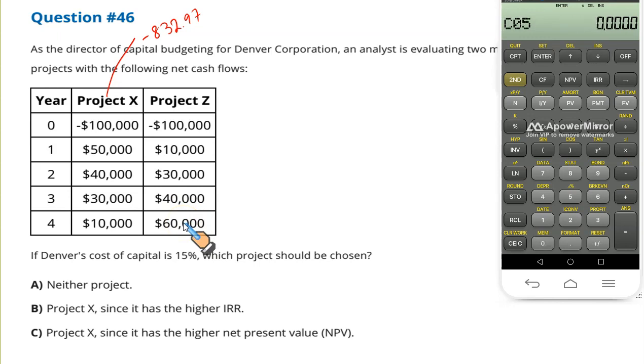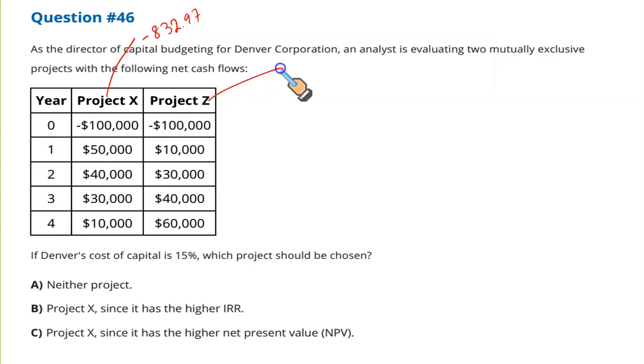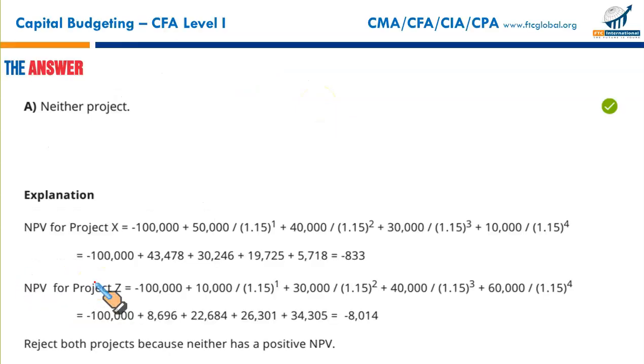Now press NPV. You need to enter the discount rate 15, enter, down arrow key, press CPT. It's negative 8014. It's giving you negative NPV as well. Both of these projects are generating negative net present values. So neither project, neither X nor Z, A is the correct option.